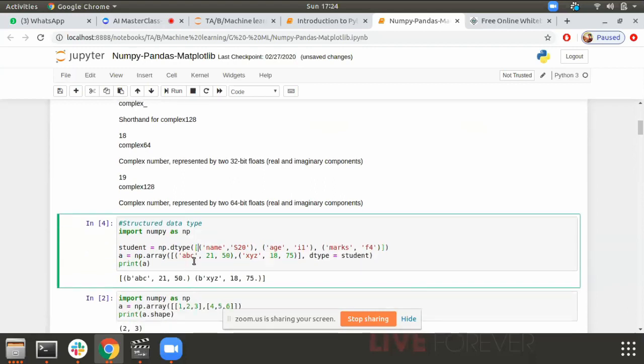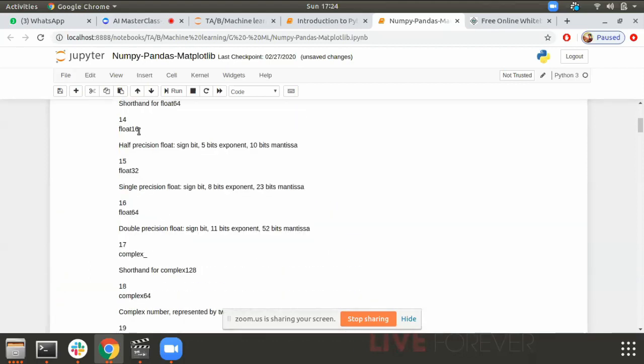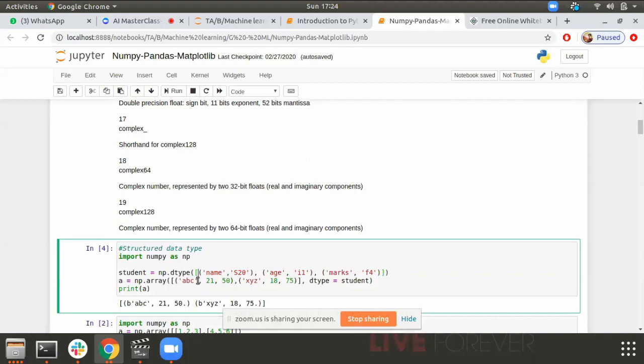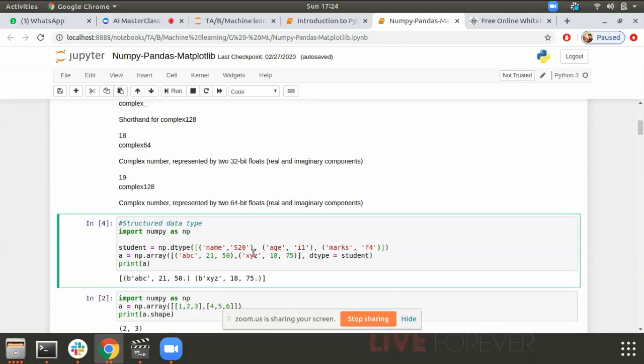We can also have a structured data type. If I have data in the form of ABC 2150, I am creating my own dtype here. What were the default dtypes we had? The dimensional types given to us by Numeric Python, but this is a structured dtype which I have created. I've created a structured dtype of name, age, and marks. I am passing it as ABC, my age, and my marks here, and I've named the dtype students. Simple.